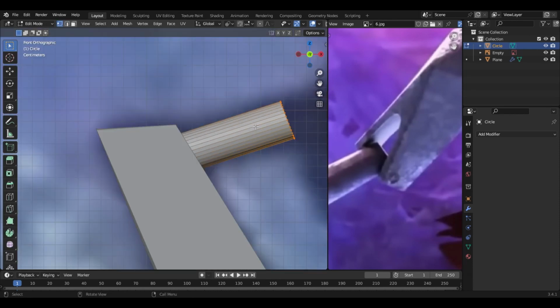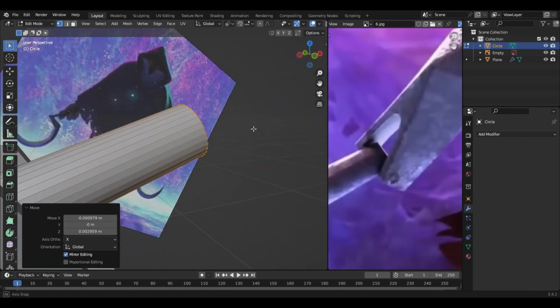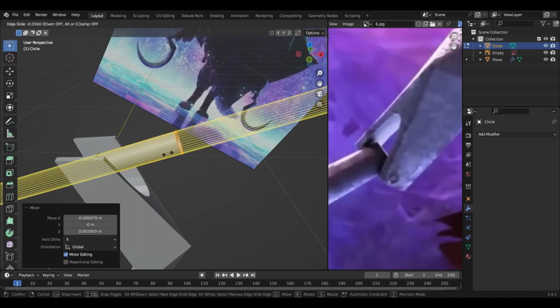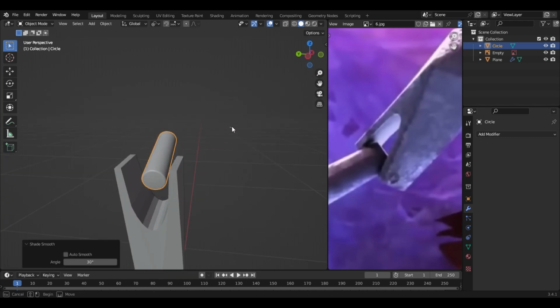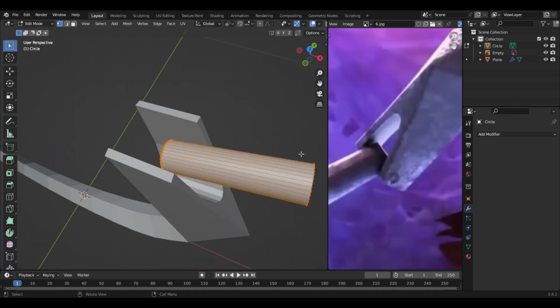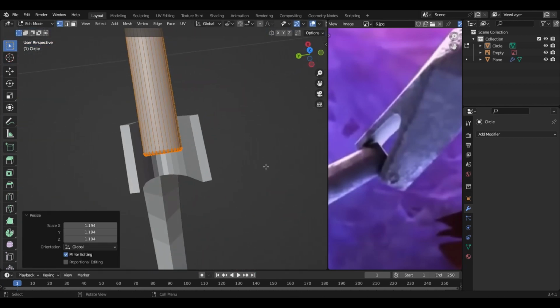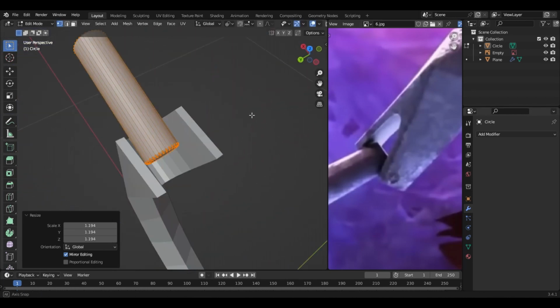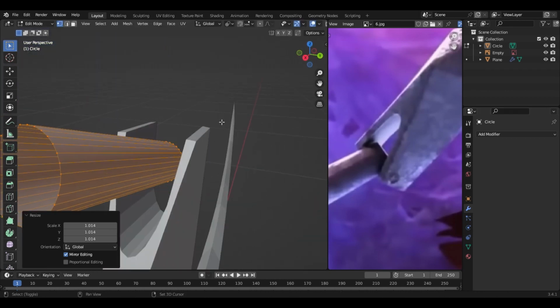Then about this part, let's move it a bit up, which is I guess good enough. You can also press shade smooth for this part because we are done with this. I guess that's a bit small, so we are gonna scale it. As you can see here, it is kind of filling the whole gap. And let's scale it.